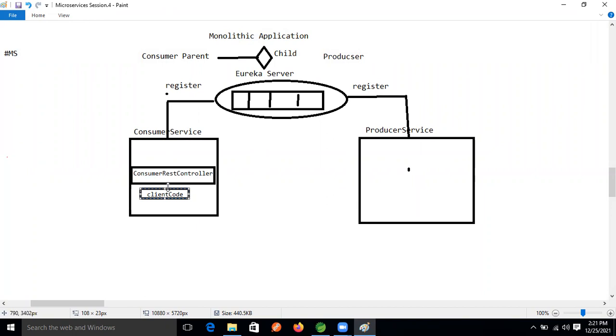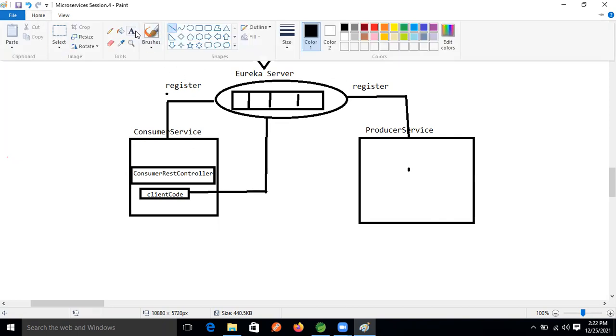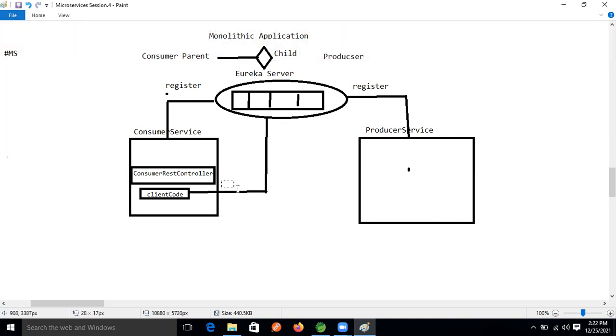But see this diagram, because every diagram is important, right? Because of that I'm explaining this one. So now see this. This client will make the request to whom? To the discovery server, the Eureka server, right? So whenever this one makes the request, that is called a find, based on the service ID.